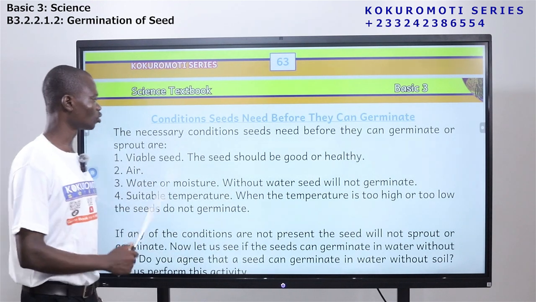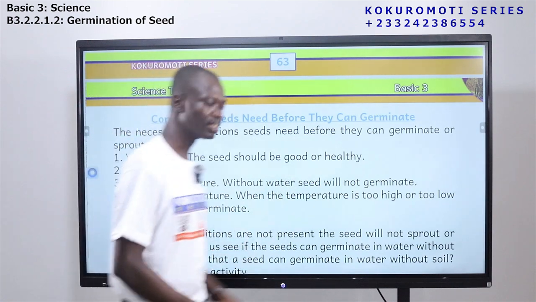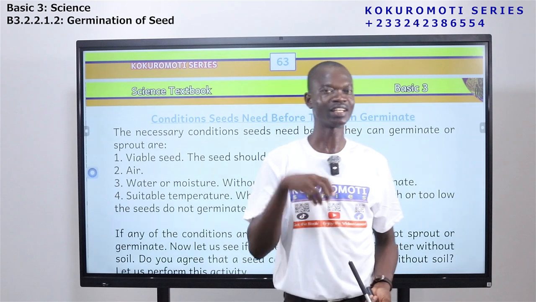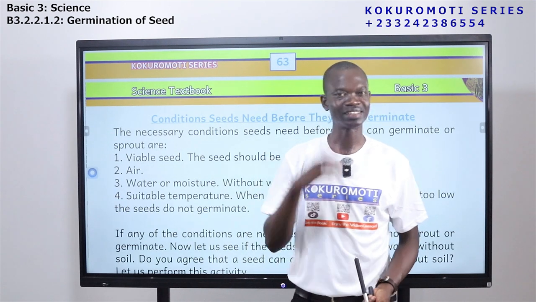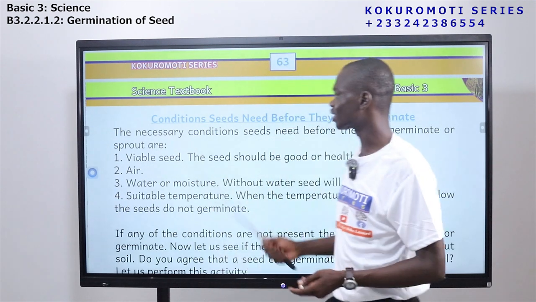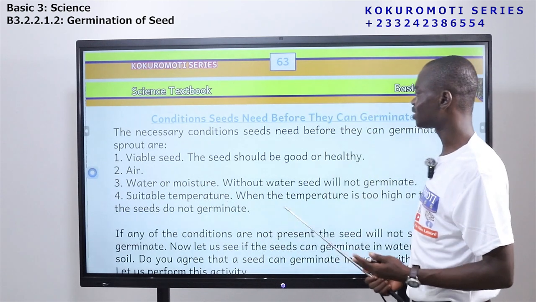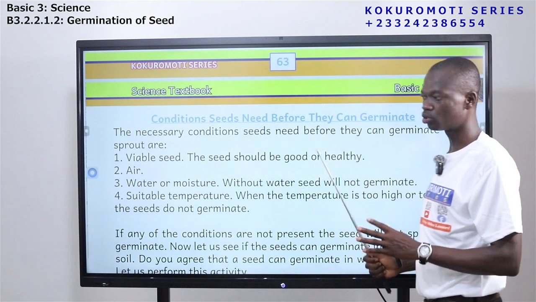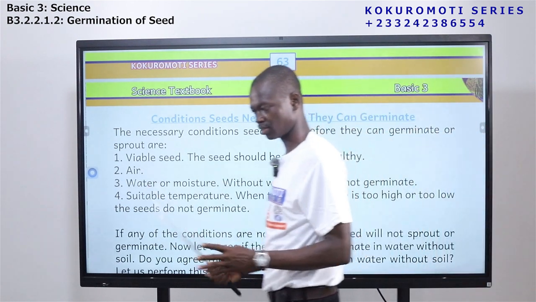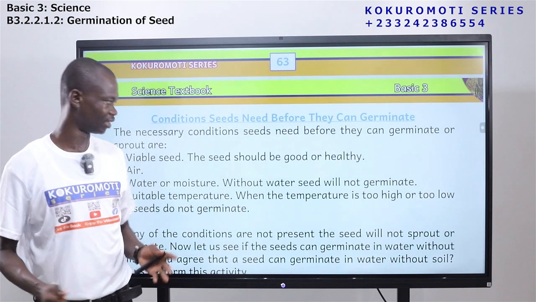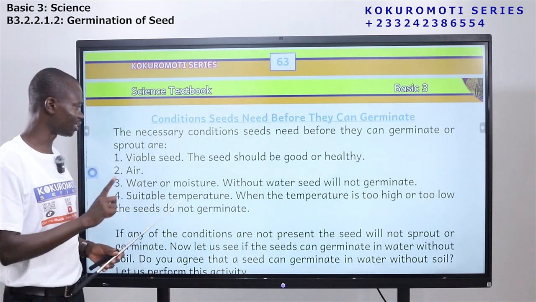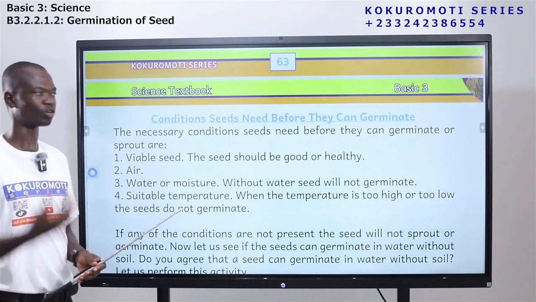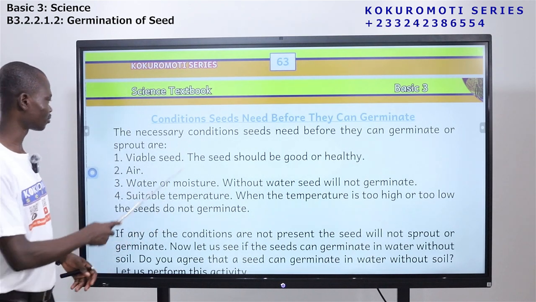Viable seed. So it means that the seed should be good or healthy. If the seed is broken, if the seed has been attacked by weevils, there is no way it can germinate. Dead seed cannot germinate. So the seed should be viable. Viable means that it should be good or healthy. It shouldn't have any defects. So if the seed is not viable, it will not germinate. But a viable seed is one of the conditions that can ensure germination takes place.